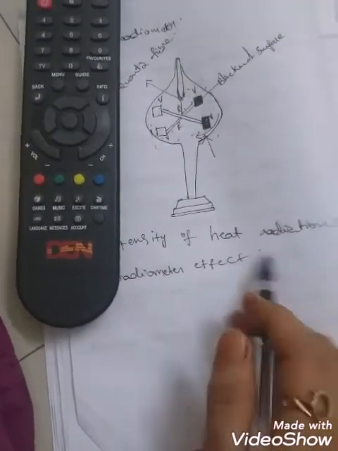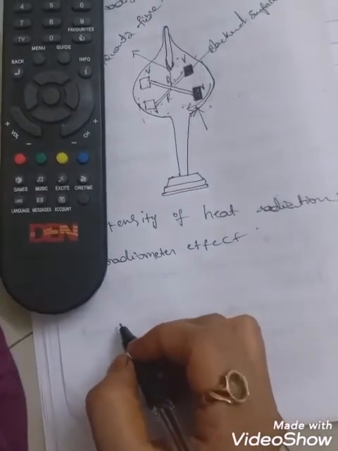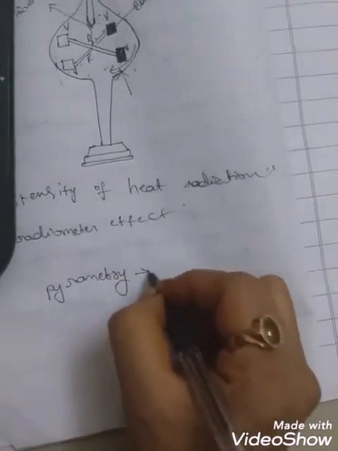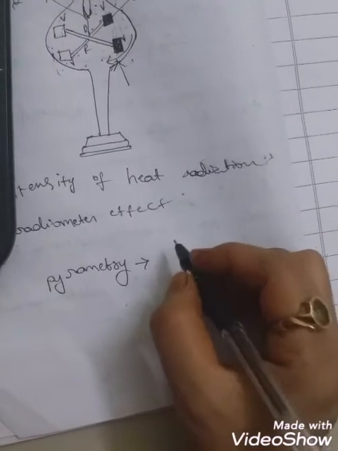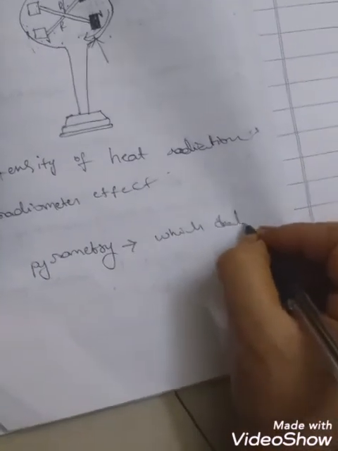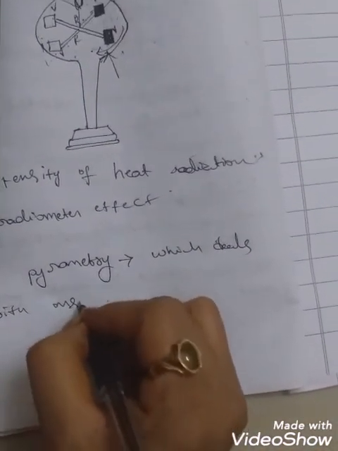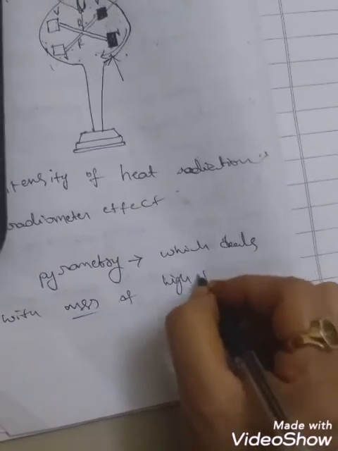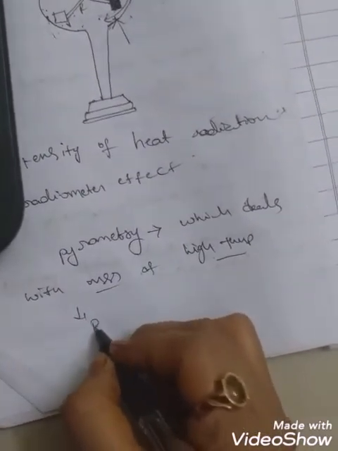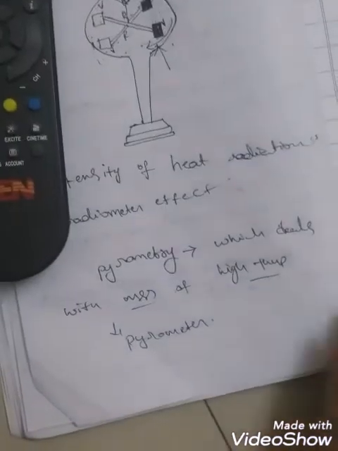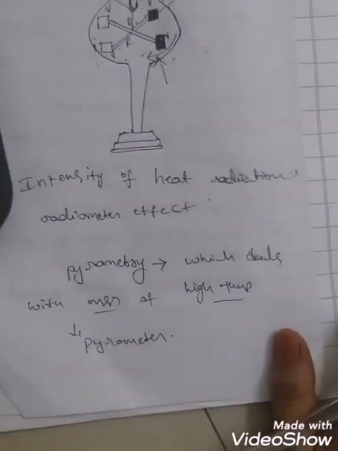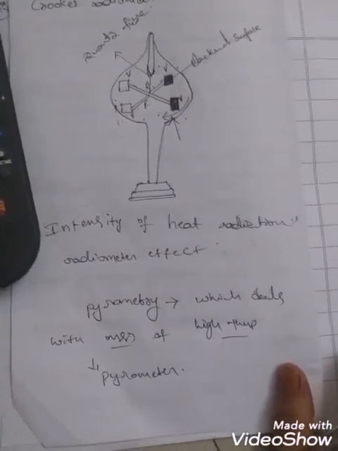Okay, the branch of heat which deals with measurement of high temperatures is called pyrometry. Okay, pyrometry means the branch of heat which deals with measurement of high temperatures, and the device used for this is called a pyrometer. The device used for the measurement of high temperatures is called pyrometers. Okay, so this is the Crookes radiometer, right? Okay.